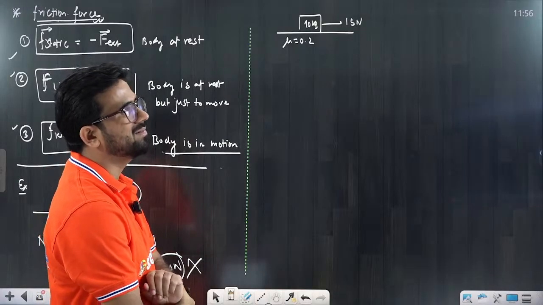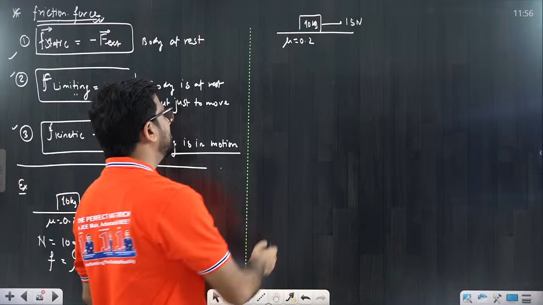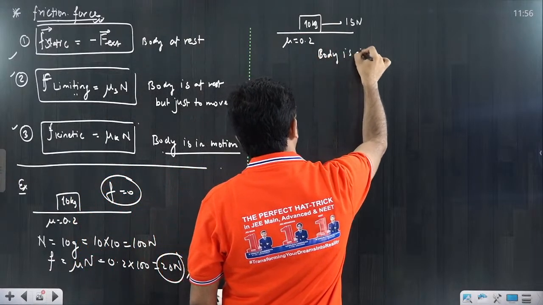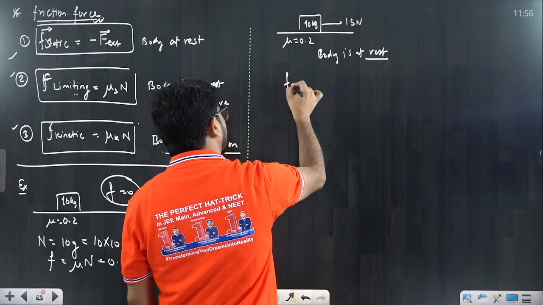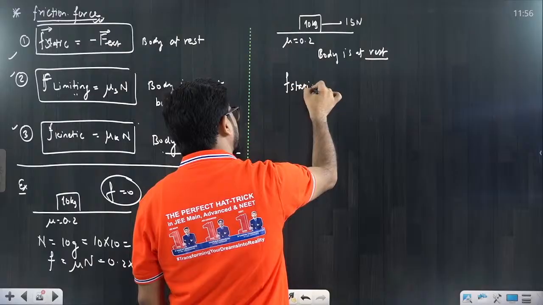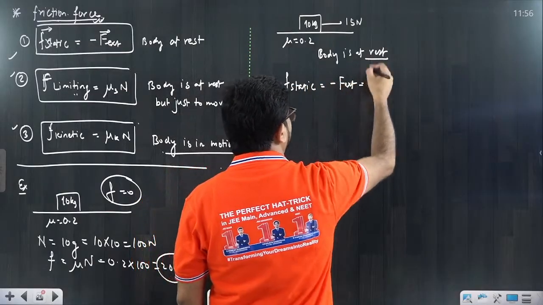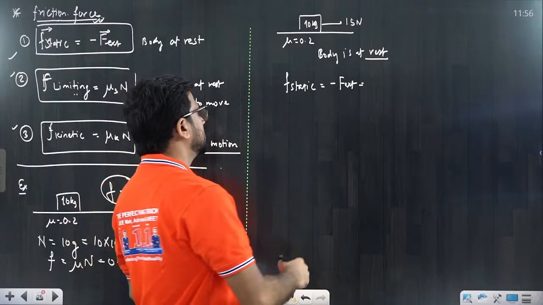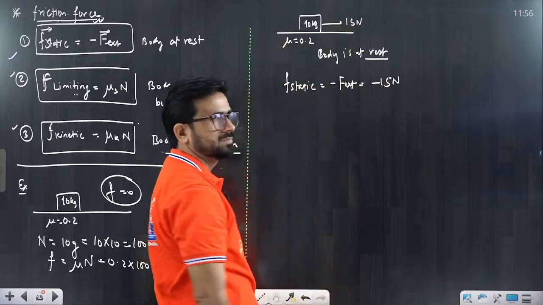But I am applying only 15. That means this is less than the limiting friction, so the body is not going to move. Not going to move means the body is still at rest. Since the body is at rest, the friction force is equal to static friction, and that is equal to the negative of the external force. That's why we call it self-adjusting. It adjusts its value and direction both. So directly it will be minus 15 Newton. Minus means opposite direction. That's simple.